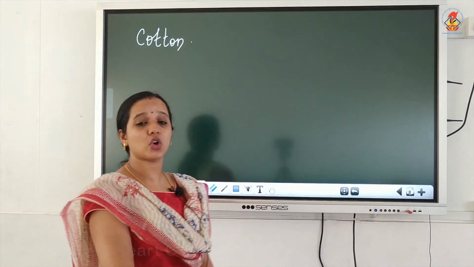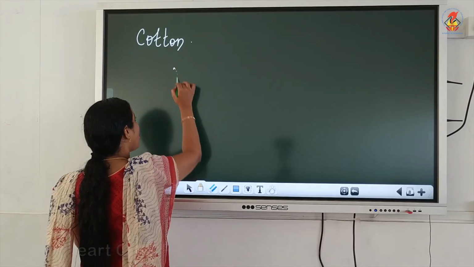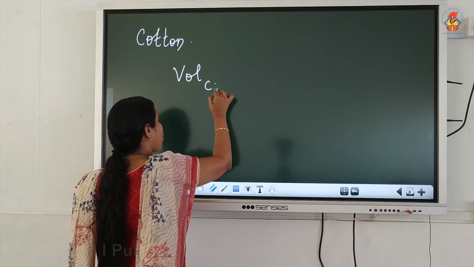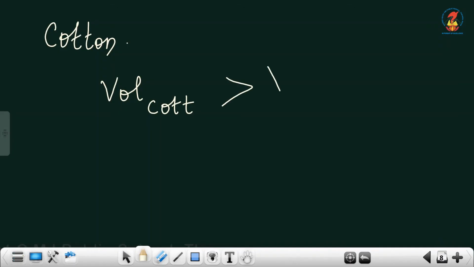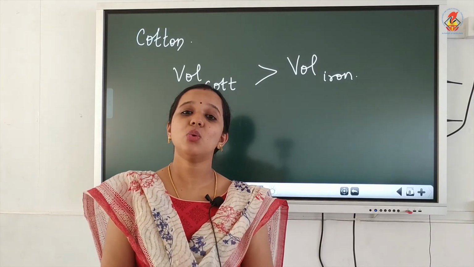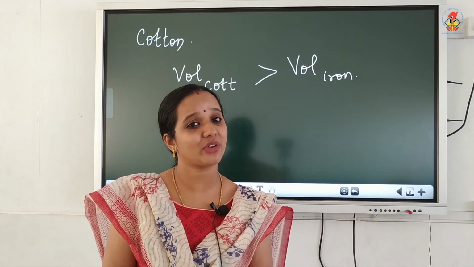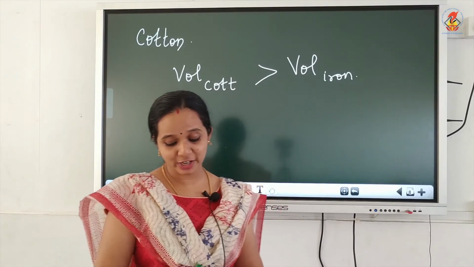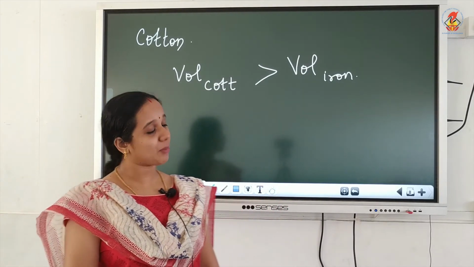100 kilogram of cotton will have more volume. So the volume of cotton will be more than the volume of iron. Since cotton is fluffy, the volume of 100 kilogram cotton will be greater than 100 kilogram iron. Since volume is more, what about its density?